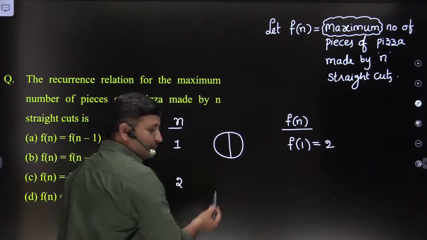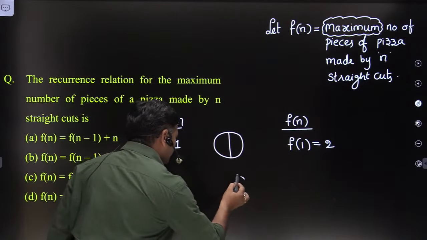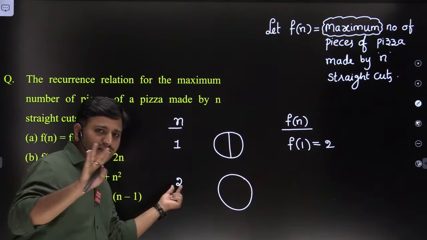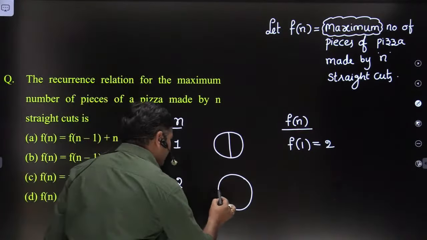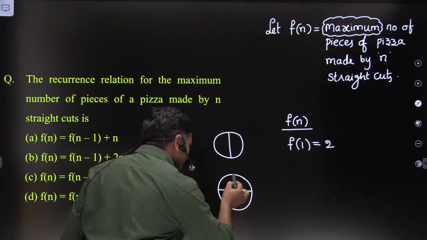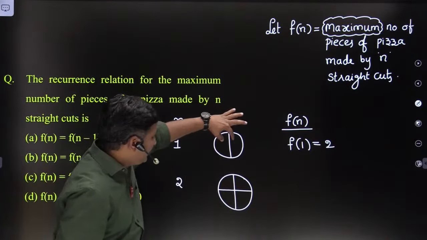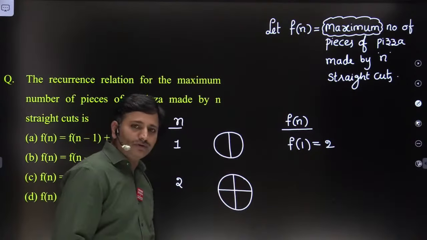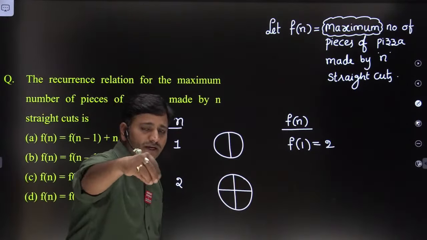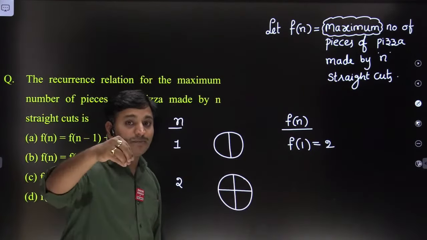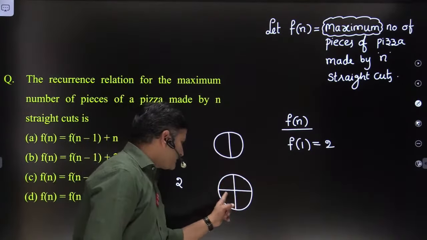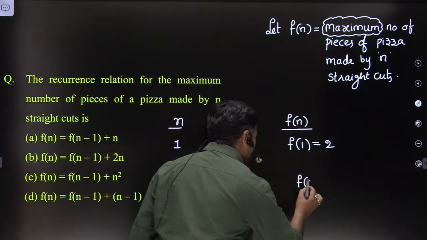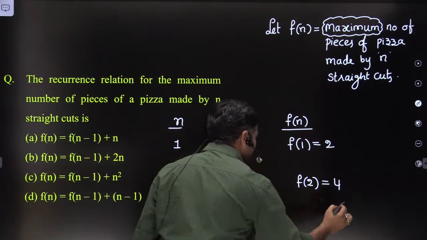Earlier we had 2 pieces. Now I'm taking the second straight cut. N is equal to 2 means we are performing 2 straight cuts. Now the total number of pieces equals 4. Are you looking for the total number of pieces or the maximum number of pieces? We are looking for the maximum number of pieces, and obviously the maximum is also 4 here. So f of 2 is equal to 4, friends.